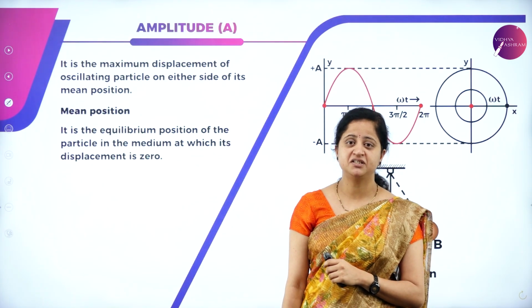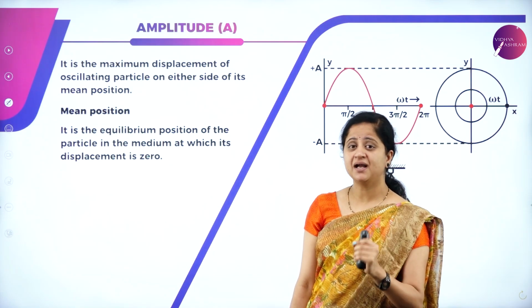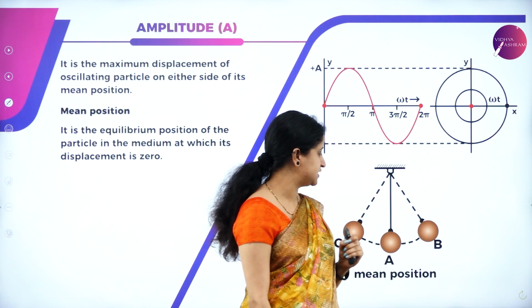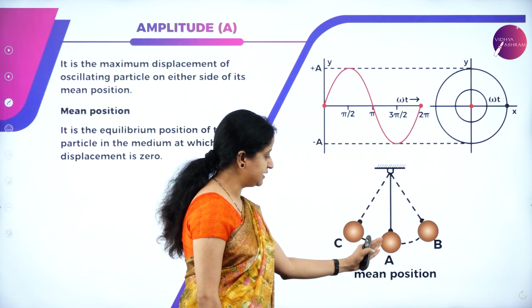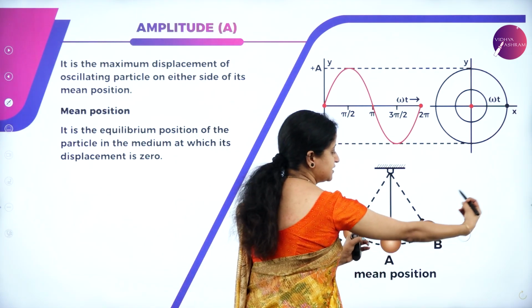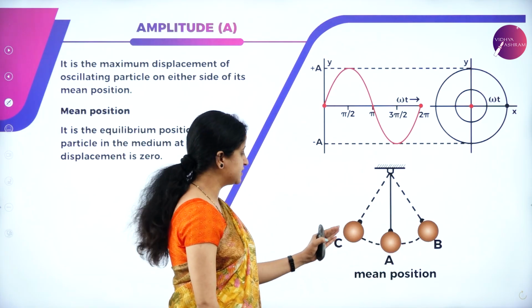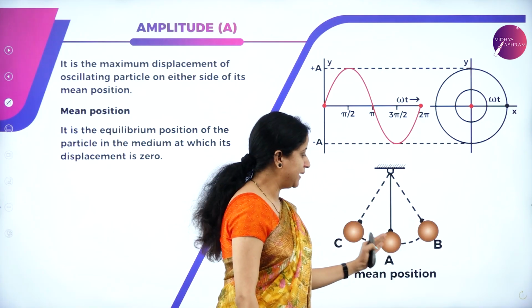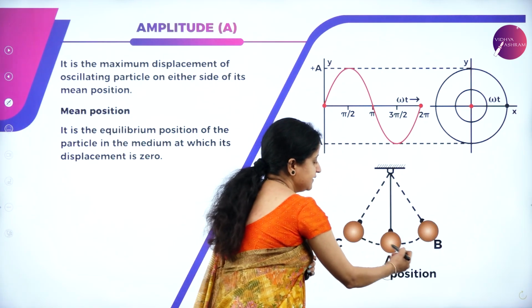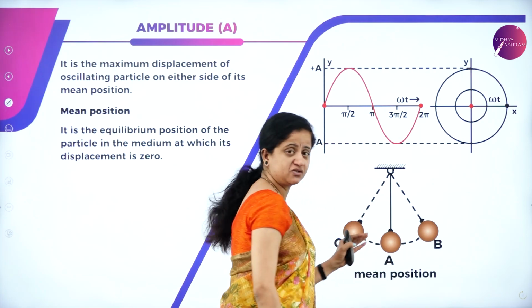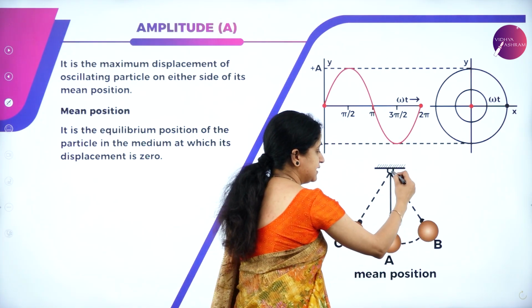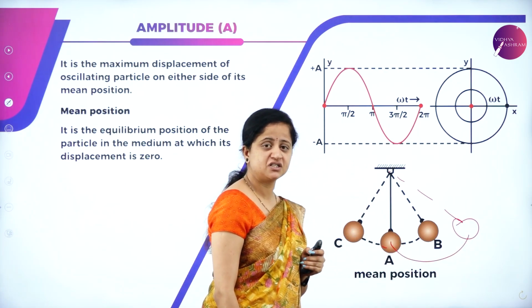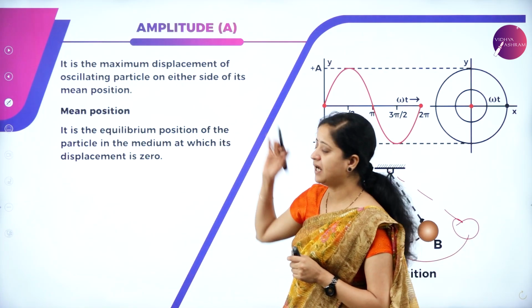Next we have amplitude. Amplitude means the maximum displacement of an oscillating particle from its mean position. Say for example, if this is the mean position, whatever the acceleration is given to this object which is undergoing oscillation, according to that the particle will get displaced. The maximum displacement, so here in this example, this is the maximum displacement. So the amplitude is this much. If it is displaced more, the maximum displacement that we can measure gives us an idea about the amplitude.